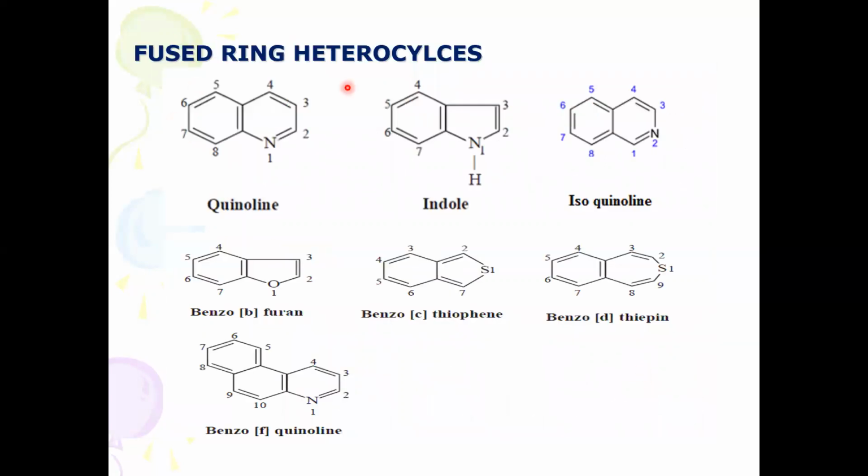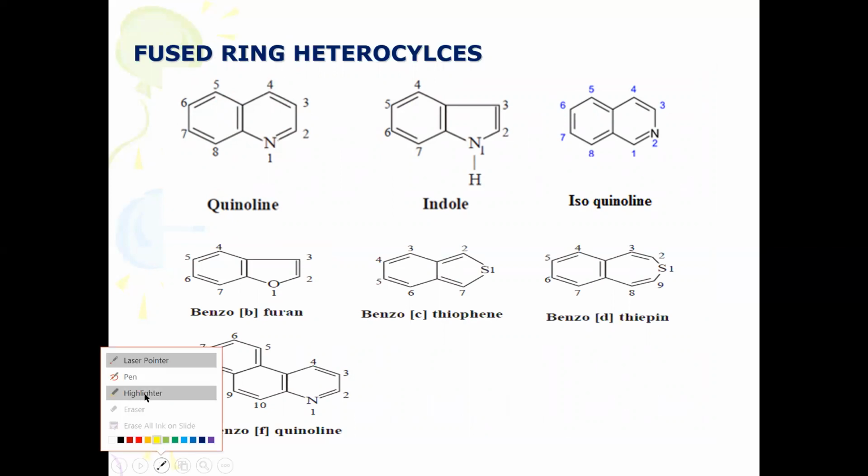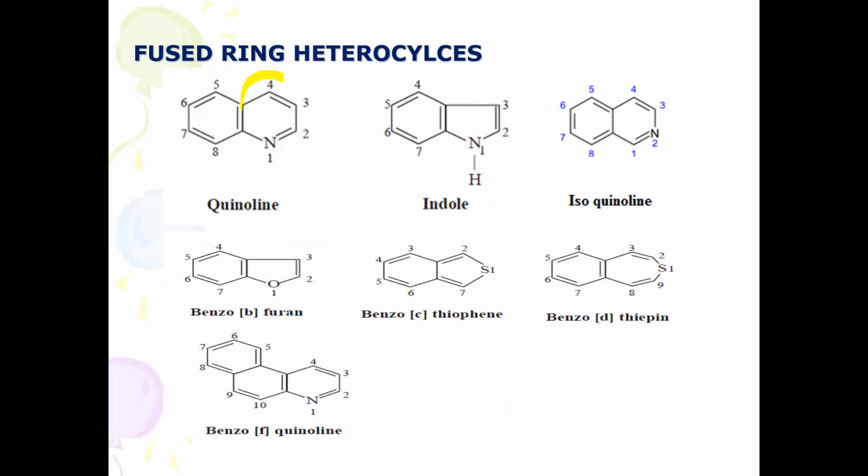Okay, these are fused ring heterocycles. Fused ring means an aromatic nucleus is also present along with the heterocyclic moiety. Here you will find the heterocyclic moiety, this is the pyridine nucleus. Here you will find benzene. Therefore it is called benzopyridine, fused with benzene, quinoline it is.